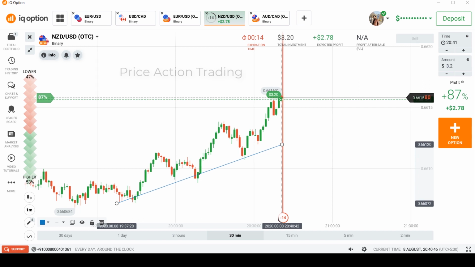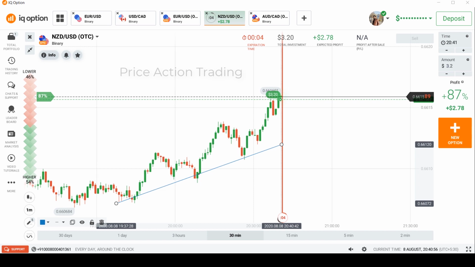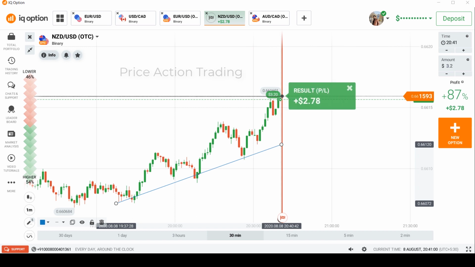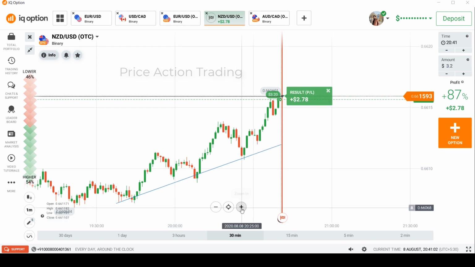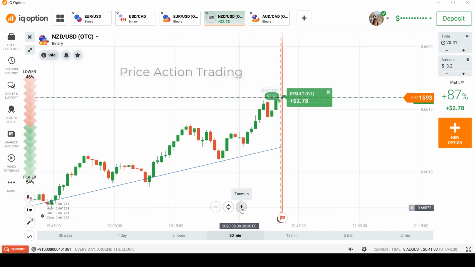Let's see. Let's wait for 13 more seconds. Yeah, it bounced from the buyer's area, and it looks like it is going to be a win, but it could be close at the very last second. Yeah, it's a win for us, but looks like it is a doji.